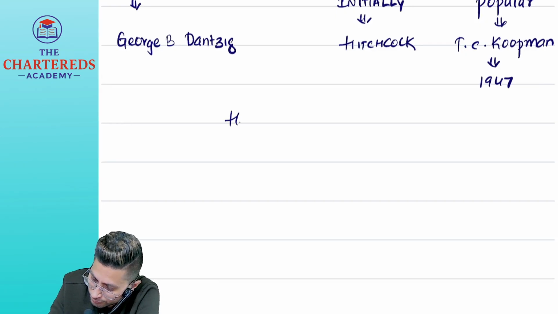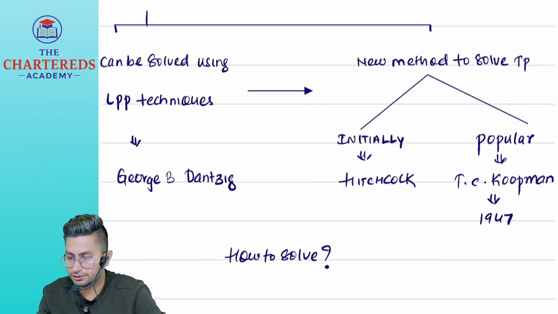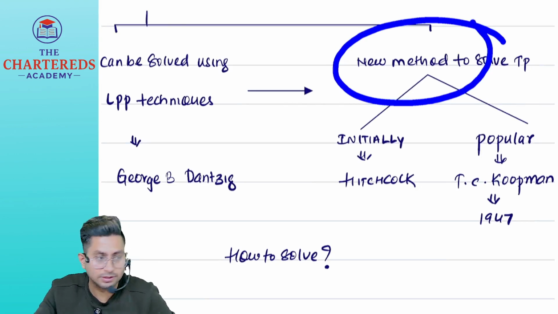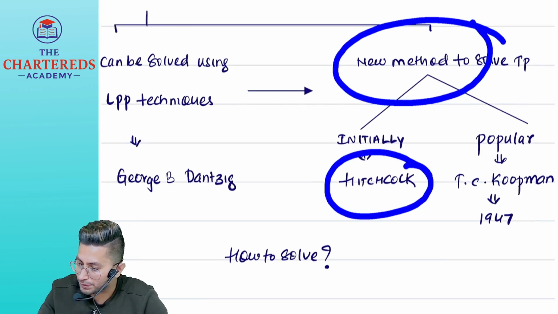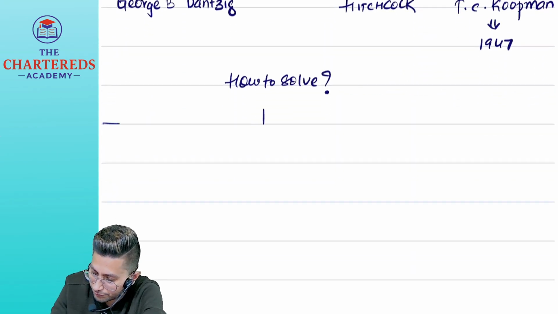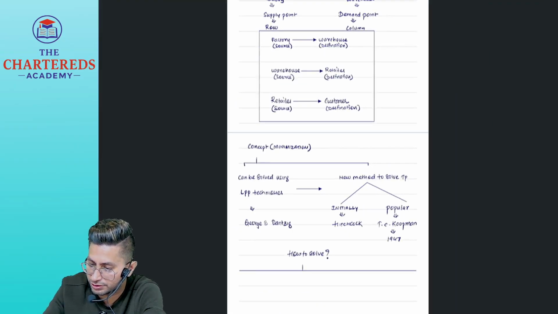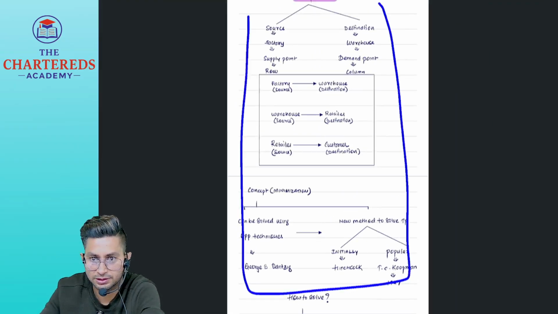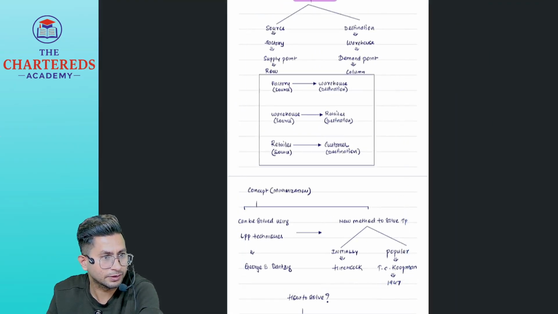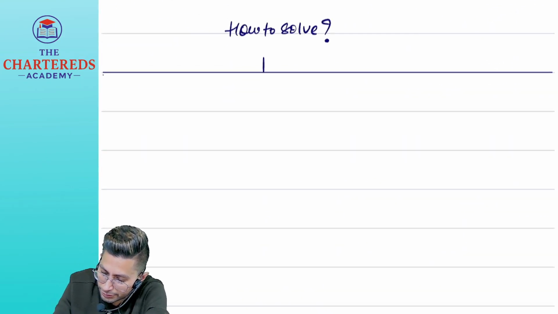Now the question comes, how to solve the concept of transportation? Using which method? The new method given by these two people. Now, from here, our actual game starts. You open the institute material. This much theory is only given. There is nothing much because you have already learned. Now, how to solve? There are two steps.